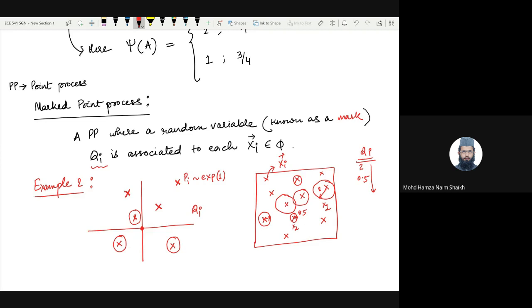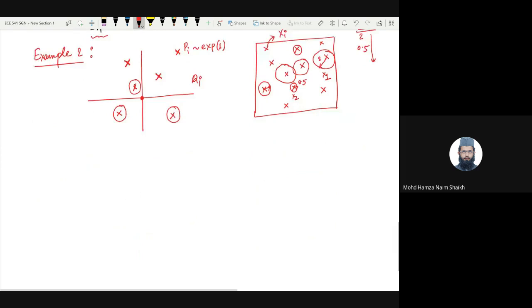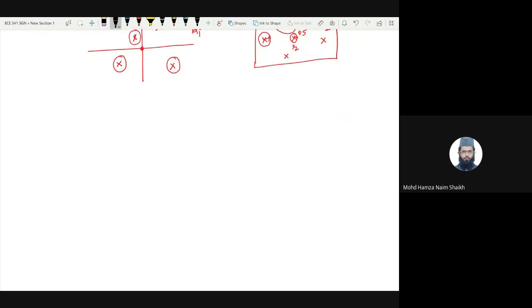Is there any doubt regarding this part? Okay, in case there is no doubt, we will now move on to some important statistical measures of these point processes. The first one being an expectation measure.